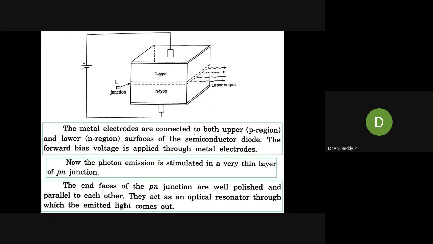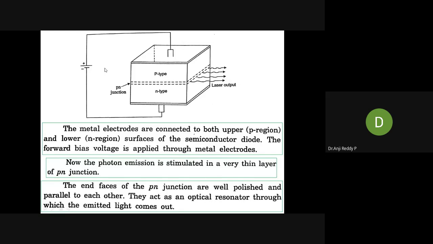Okay, the purpose of that one is we need more reflections between the walls. After more reflections, that stimulates more number of electrons and holes, that will act as an optical resonator. Check the last point. The end faces of the PN junction are well polished, and parallel to each other. Then this will act as an optical resonator through which the emitted light comes out. Okay, from that only the laser output will come. Okay, this is about the construction.